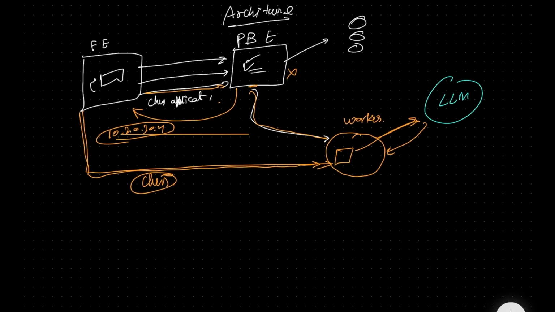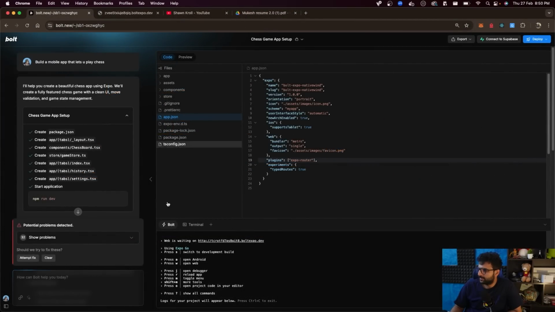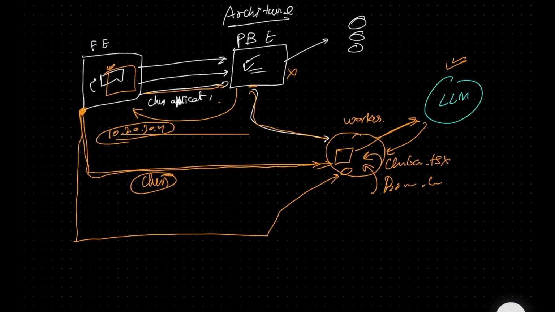The LLM tells it, hey, please create a file called whatever, chessboard.tsx. And you create this in the file system. It says create another file called, I don't know, whatever, board.tsx. So you create that in the file system. You start to enrich this file system based on what the LLM responded with. The user's front end is also connected to this machine via sort of a remote VS Code instance. You have some version of VS Code running over here, and whatever the user is seeing in the browser, that VS Code screen that they see on the right, this screen right here, this screen is actually a VS Code remote server that's running on this worker machine.